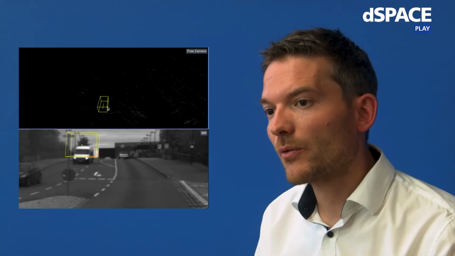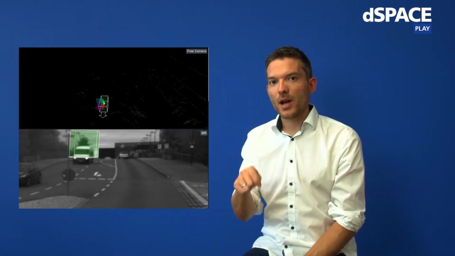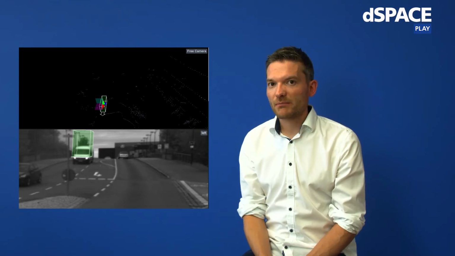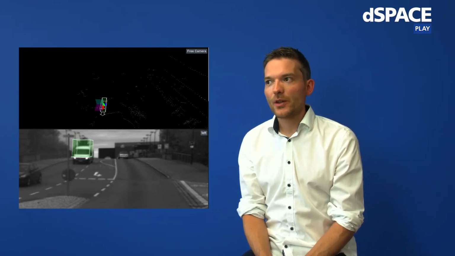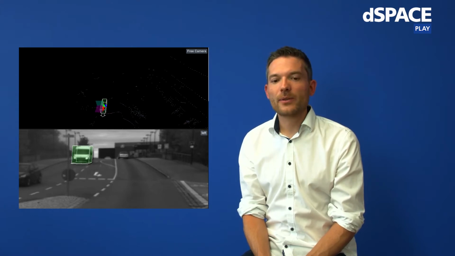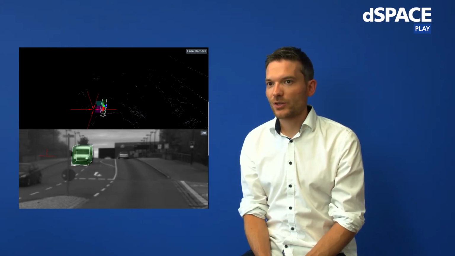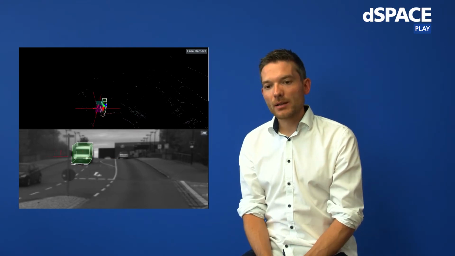So can this be done manually? Manually in the sense that you sit in front of your computer and you draw objects one after another. And the answer is no. This cannot be done manually. Not at this scale, and not even if you have the best labeling crew in the world available. This just doesn't work out. In the past, it was done manually because the projects were much smaller. With ever more complex driving functionality and ever more complex validation requirements, there's also a higher amount of kilometers you have to annotate. And at the scale we talked about, there's only one way you can do that, and this is through automation.